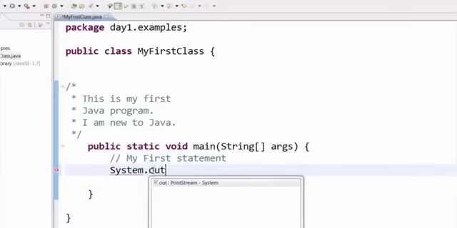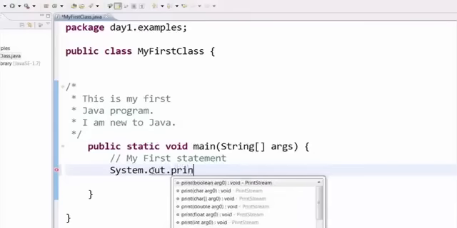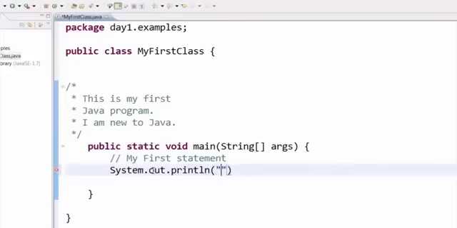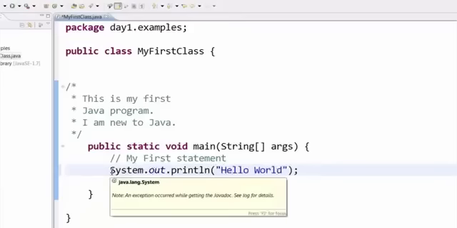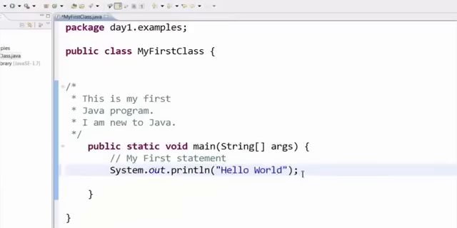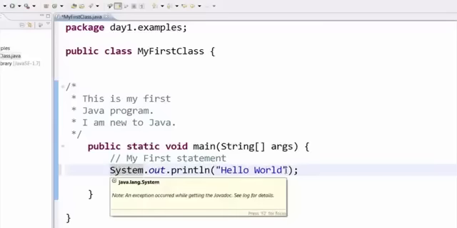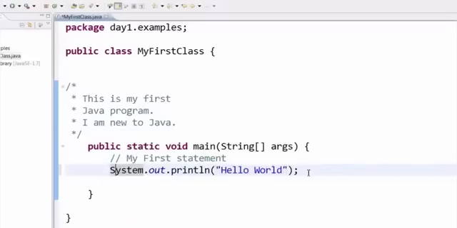System dot out dot println. Then you open the parenthesis and double quotes, and within the double quotes you can type anything you want, like say hello world. Now this is the syntax to print something to the console in Java. System.out.println, and system starts with a capital S, and within double quotes you can type in anything you want.